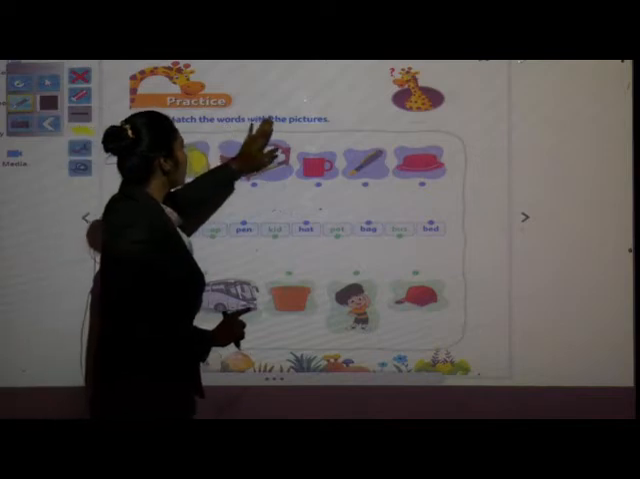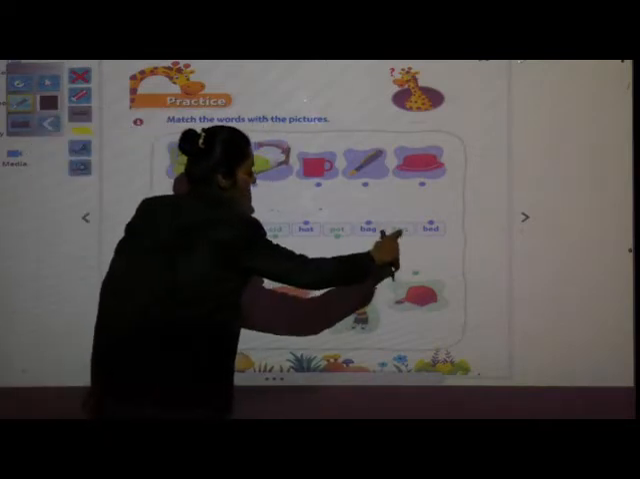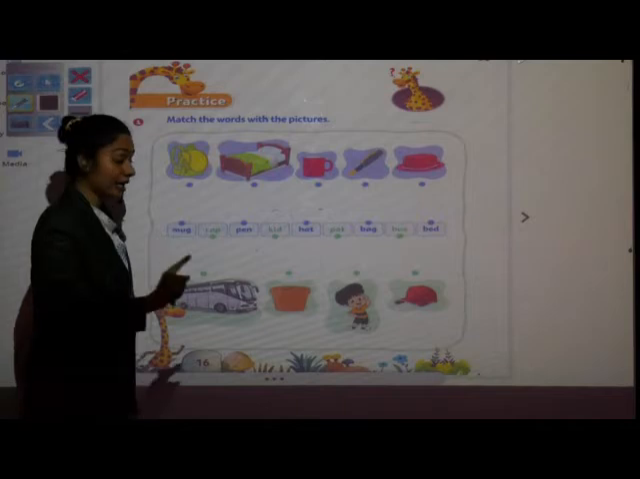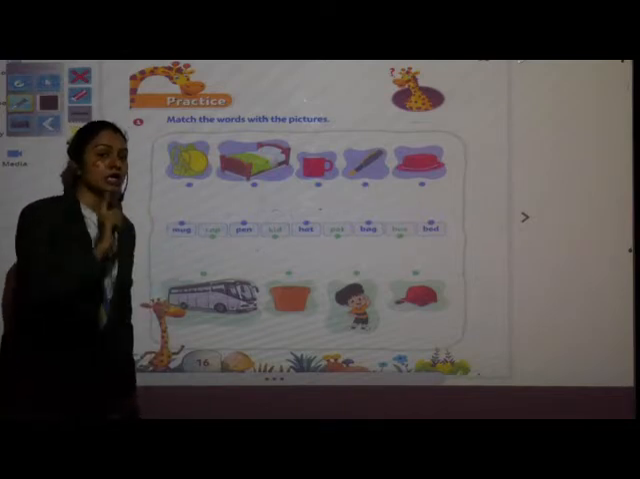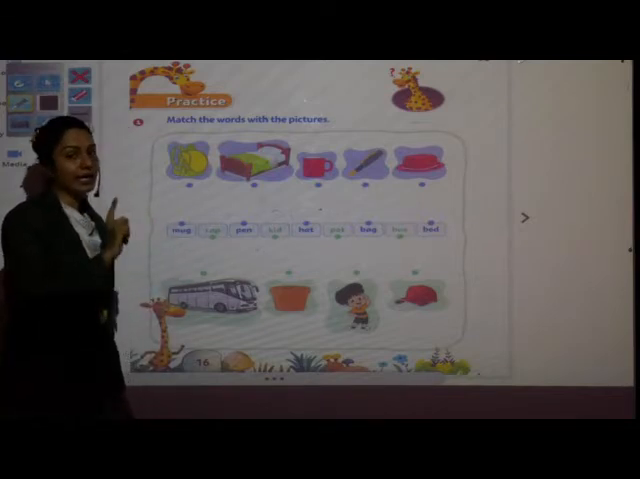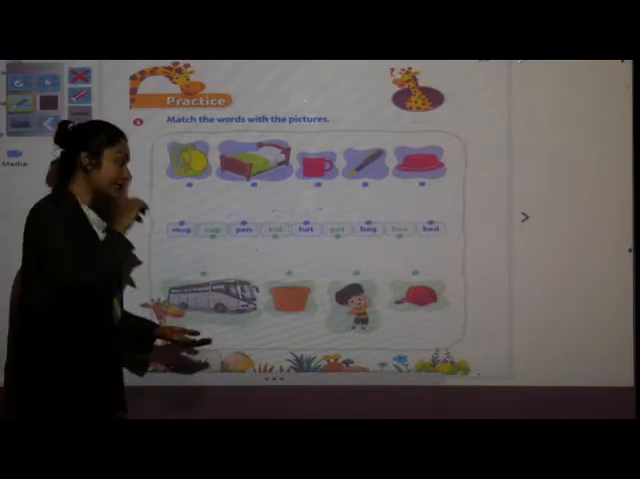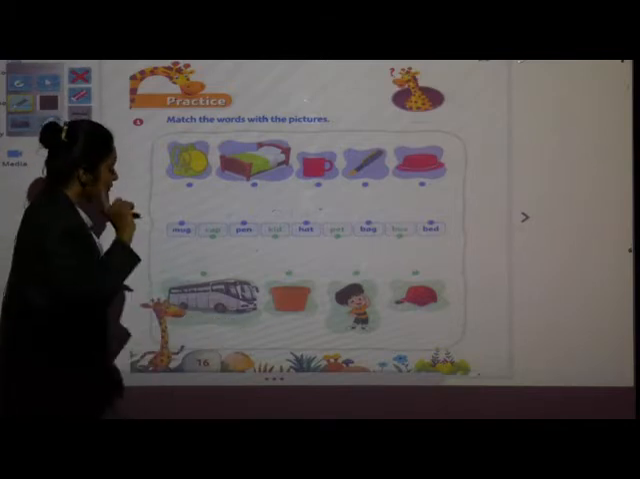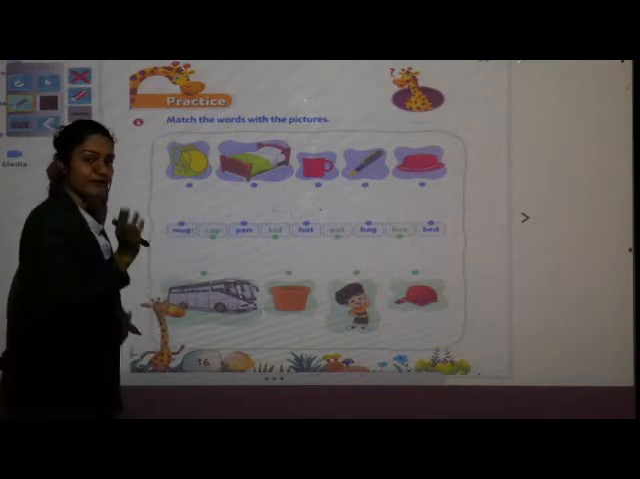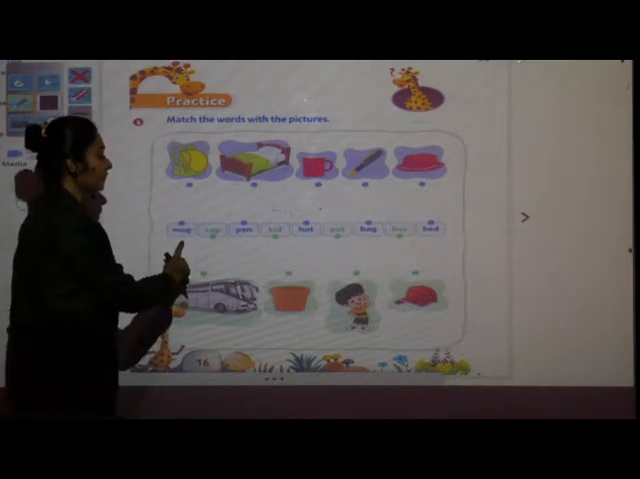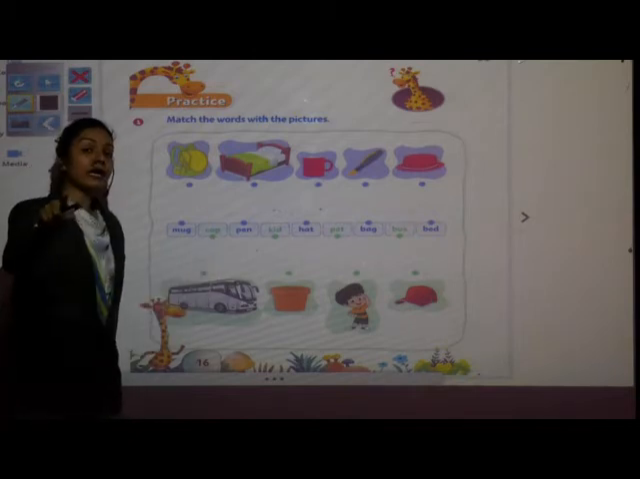Match the words with the pictures. Here words are there, in these boxes. In front of each picture, we have to match the correct word with the correct picture. You have recognized those pictures, but now we'll read the spelling. First we'll read the spelling. Say M-U-G mug. Repeat after me. M-U-G mug. C-A-P cap.